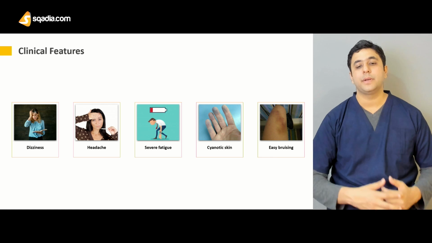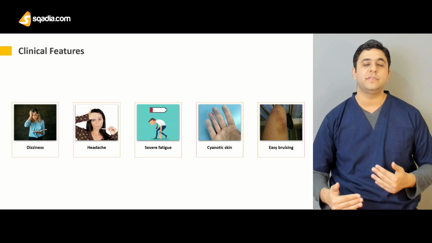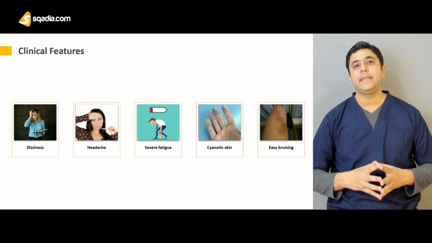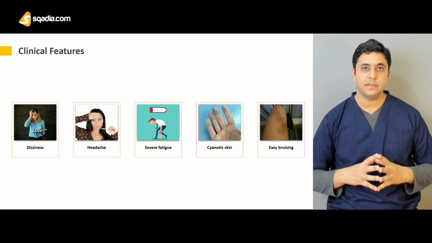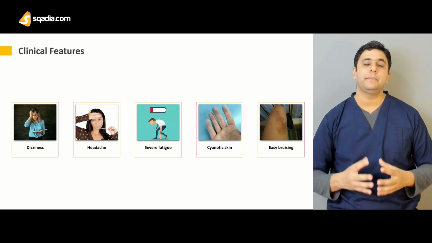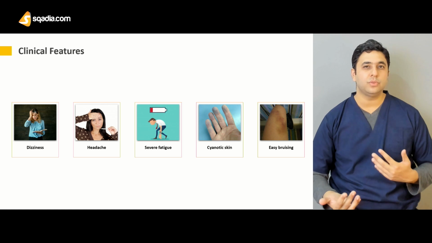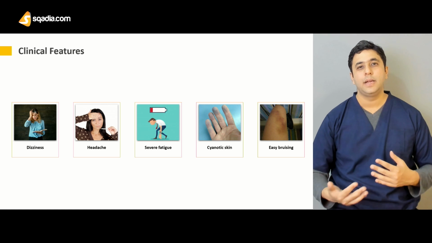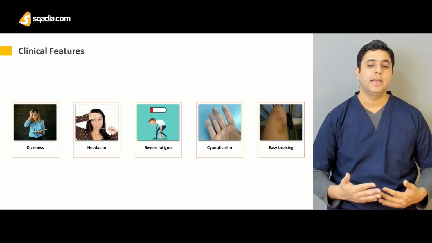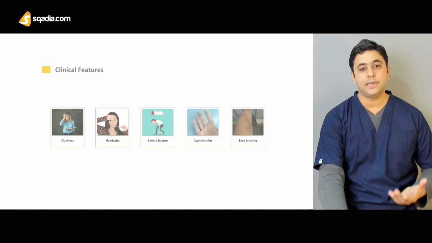Along with that, the overproduction of IgM interferes with the working of the platelets. It leads to impairment of the clotting factors and also impairment of the clumping of platelets together to form a clot. And this can lead to easy bruising. It might look similar to someone having a platelet pathology, but the underlying mechanism is different from a platelet disorder. These are the major initial presentations.